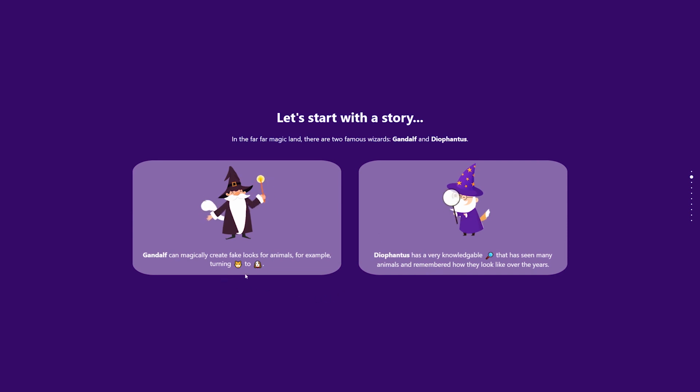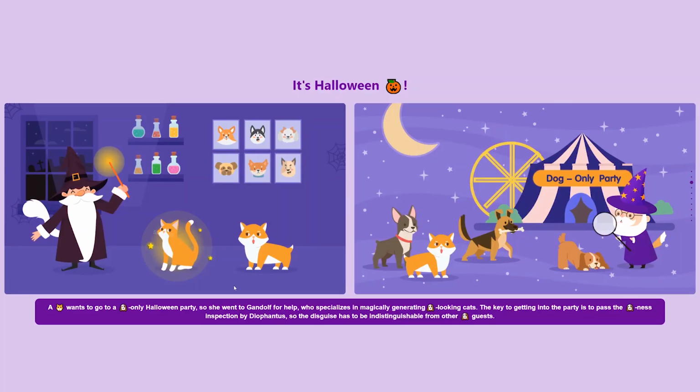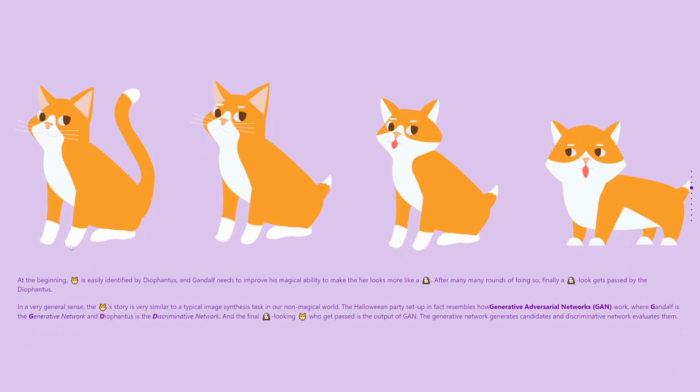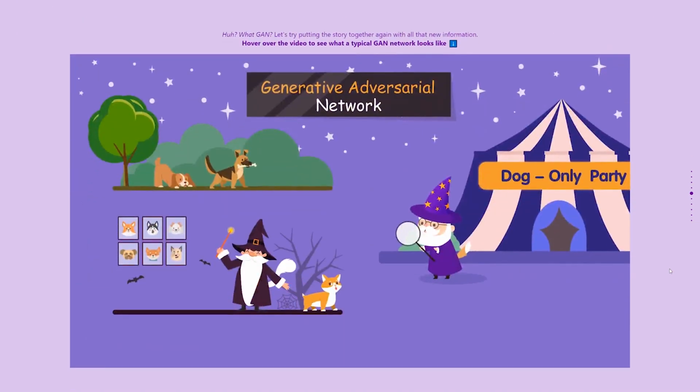dogs, respectively. The main story is about a cat who wants to join a dog-only Halloween party, which is guarded by Diophantus, the discriminative wizard that identifies dogs. The cat goes to Gandalf, the generative wizard, for help. After introducing the story, we explicitly make the connection to the image synthesis task and the story, identifying analogies between the characters and the components in GANs.